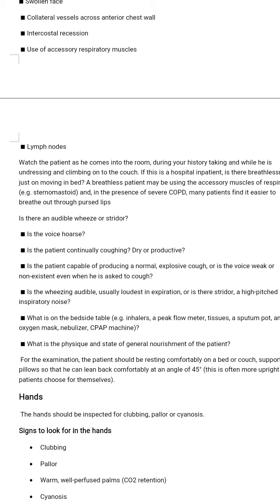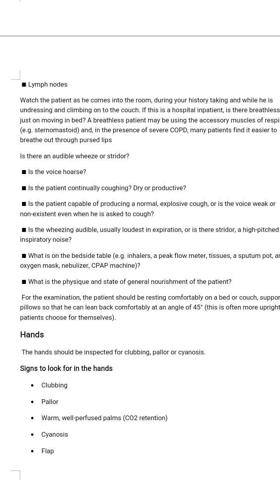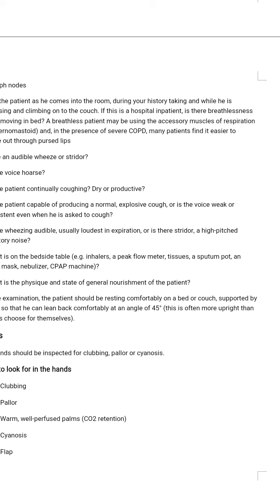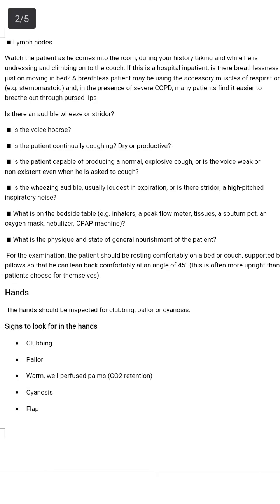Is there an audible wheeze or stridor? Is the voice hoarse? Is the patient continuously coughing, dry or productive? Is the patient capable of producing a normal explosive cough, or is the voice weak or non existent even when he is asked to cough? Is the wheeze audible, usually loudest in expiration, or is there stridor, a high pitched respiratory noise?